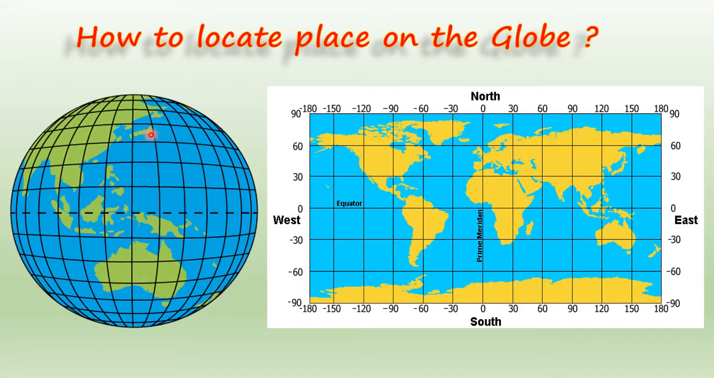Yes, and children, these lines which you can see drawn on the map and globe are very important. Why? Because these are known as latitudes and longitudes. They help us to know about the places and they help us to know time also. So children, you can see here these vertical lines starting from the North Pole and ending at the South Pole. These vertical lines are what? Longitudes. And the other name for longitudes is meridians.